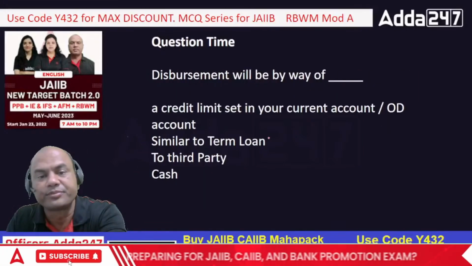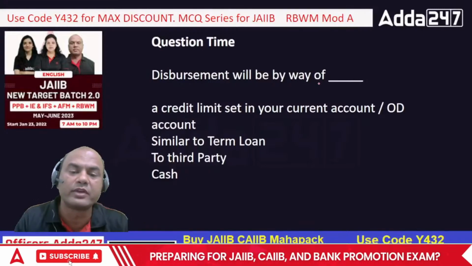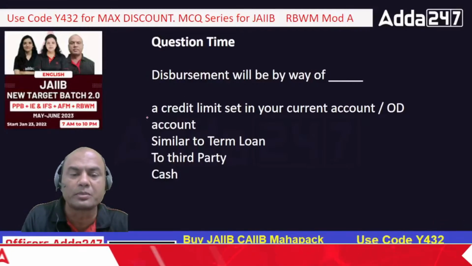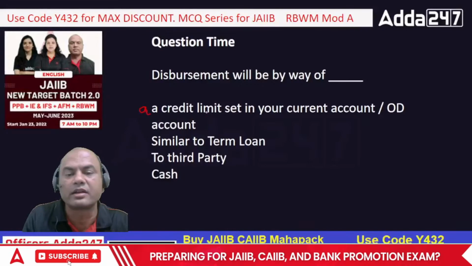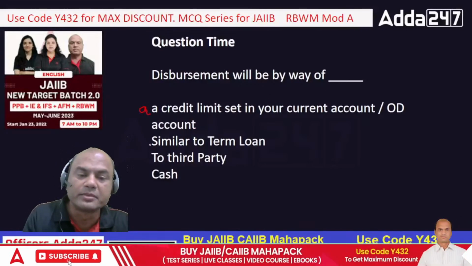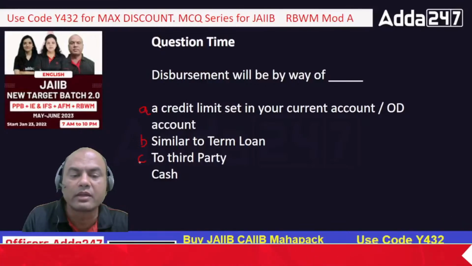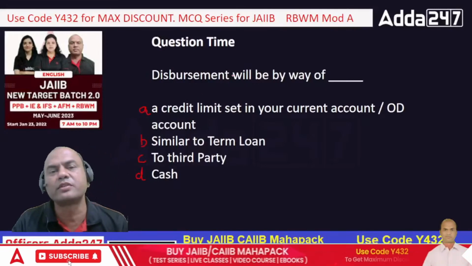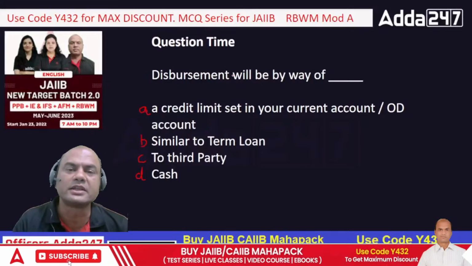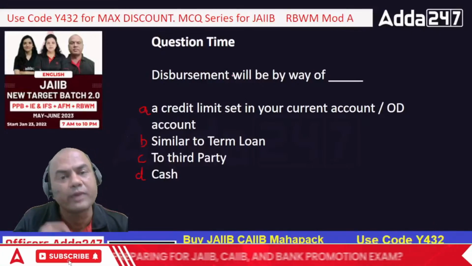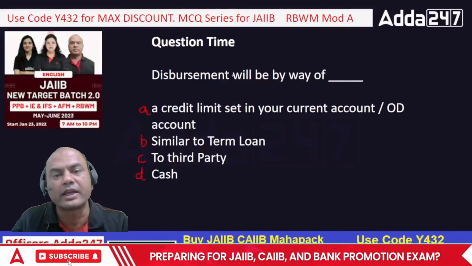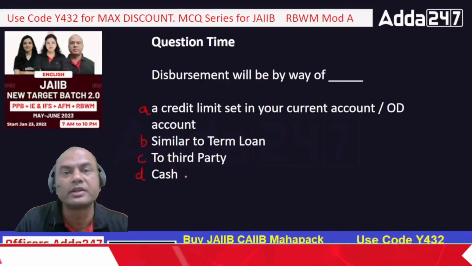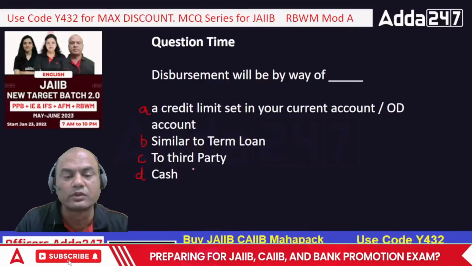Disbursement for this loan will be by way of. So how will I disburse this loan? Let me give you the options. A credit limit set in your current account or OD account, similar to a term loan, to a third party, or will I give it in cash? Will I give this amount in cash? Say you give me demat shares of, let's say, 10 lakhs. So now the loan amount becomes 5 lakhs. So will I tomorrow say, take this 5 lakh cash and go home? Nowadays, none of the loans are given in cash. Cash loans are out almost.